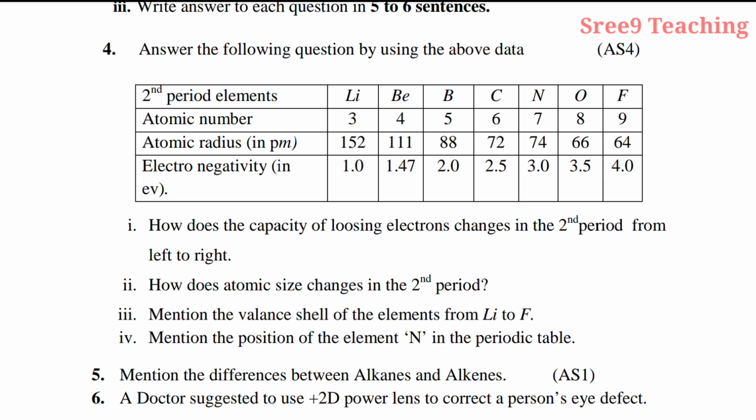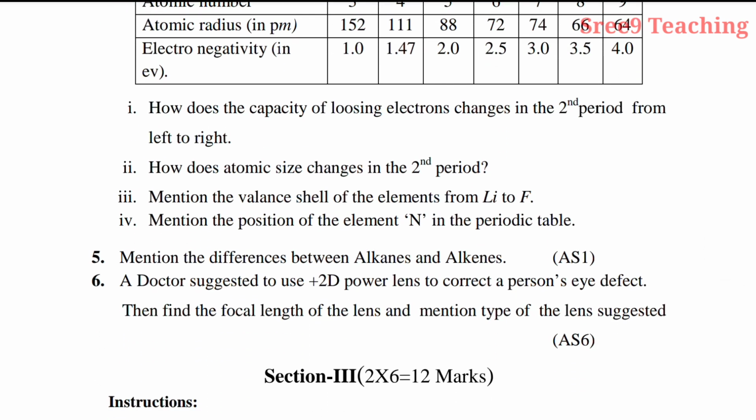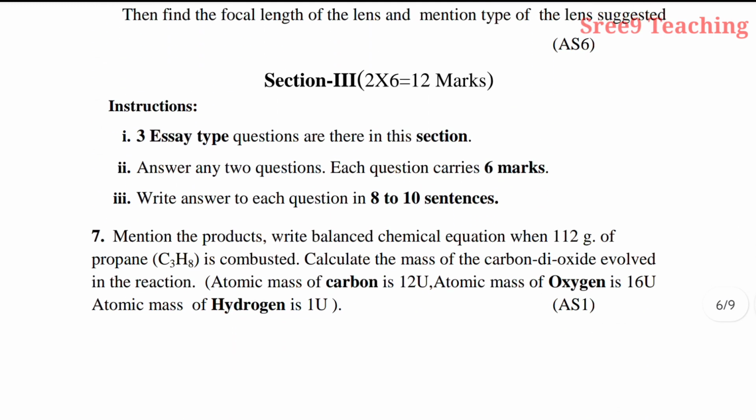Now see the fifth question, mention the differences between alkanes and alkenes. It is given from carbon chemistry. Yes, one differences question, one uses question, one experiment question will compulsorily be given. Now see the sixth question, a doctor suggested to use a plus 2D power lens to correct a person's eye defect. Then find the focal length of the lens and mention the type of lens suggested. Here power of lens is equal to 1 by focal length, the inverse of the focal length. Okay, by using that formula you can solve the question.